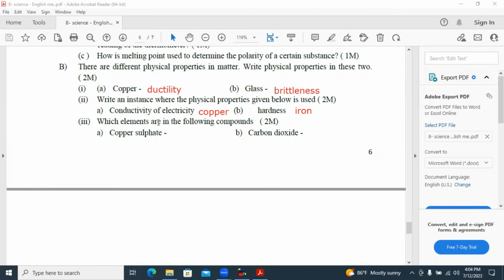Which elements are in the following compound? Copper sulfate formula is CuSO4. And you have to write the elements in that. You have to write copper, sulfur, and oxygen. Carbon dioxide means CO2. That means the elements are carbon and oxygen.